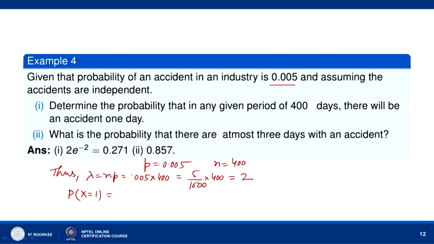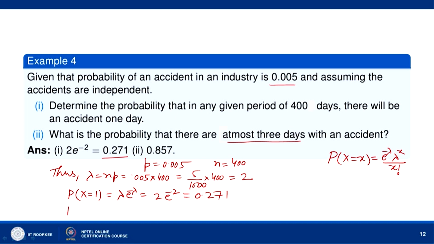The probability that x equal to x is e to the power minus lambda, lambda to the power x by x factorial. X here denotes the number of accidents. So, probability that x equal to 1 means lambda into e to the power minus lambda, and lambda is equal to 2. So, we get 2 times e to the power minus 2, and this is 0.271.